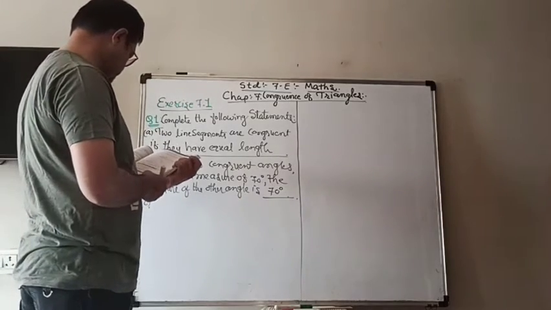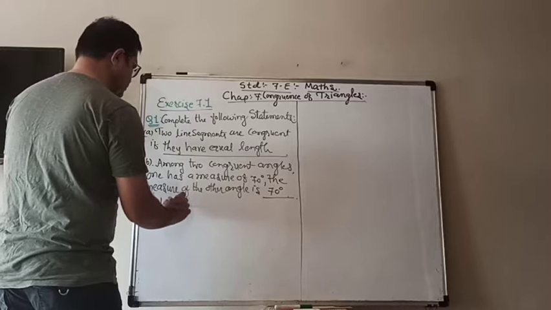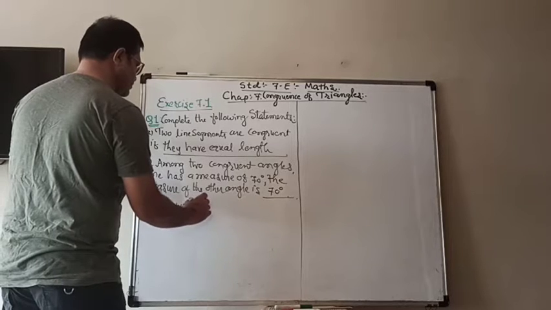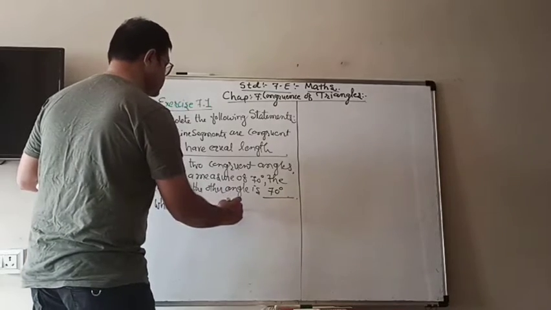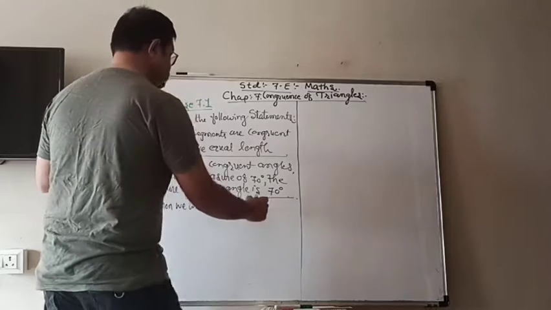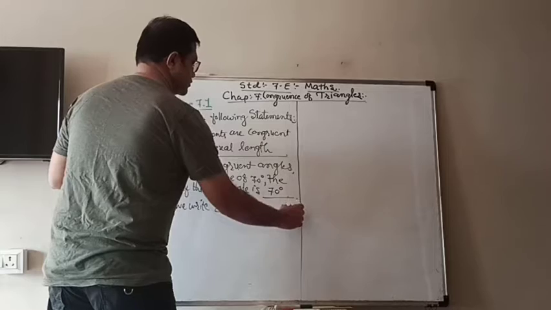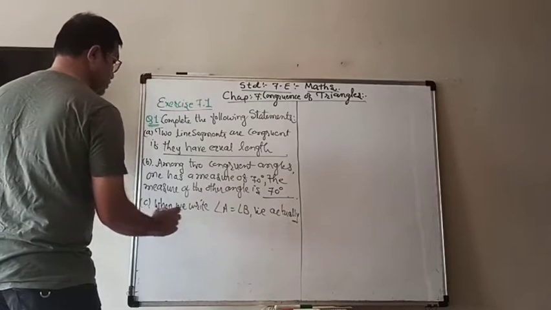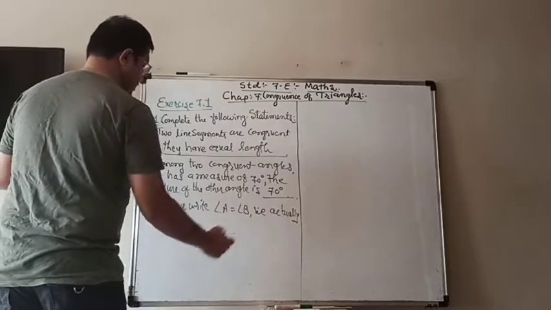C. When we write angle A equals angle B, we actually mean blank.